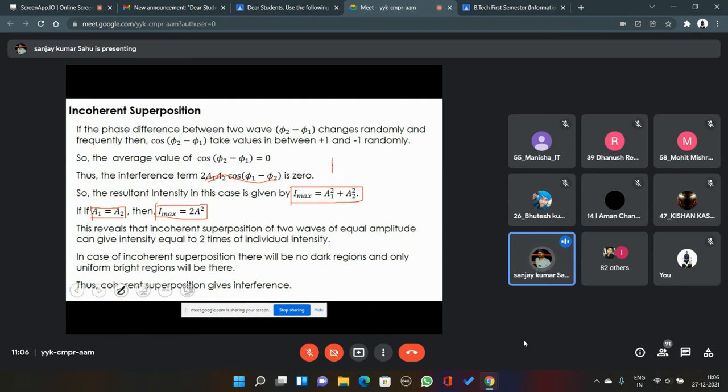Please don't unmute your mic. That will be equal to a square plus a square, which equals 2a square. Right. This is the intensity of waves before superposition.